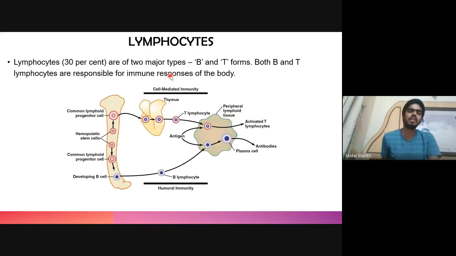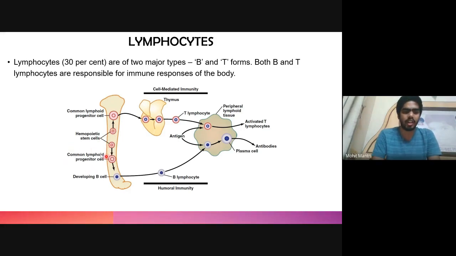Then comes lymphocytes. So lymphocytes are majorly of two types, B and T lymphocytes, and also natural killer cells are from the lymphoid progenitor cell, but I will not be talking about that right now. So the hematopoietic stem cell is the cell by which all the blood cells are formed inside the body, and these are further divided into two types of progenitor cells.